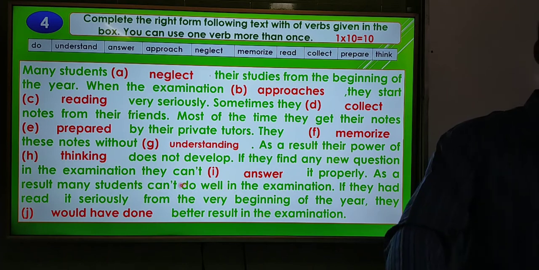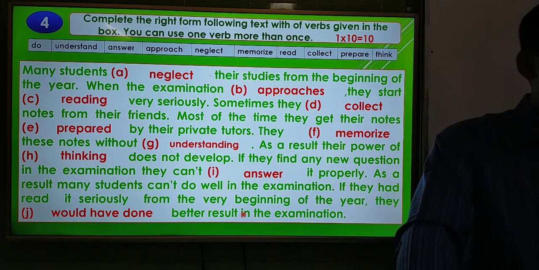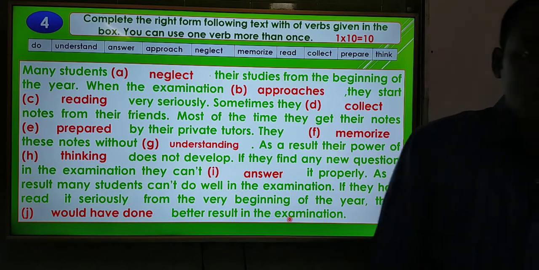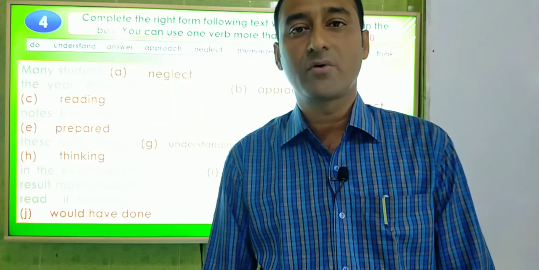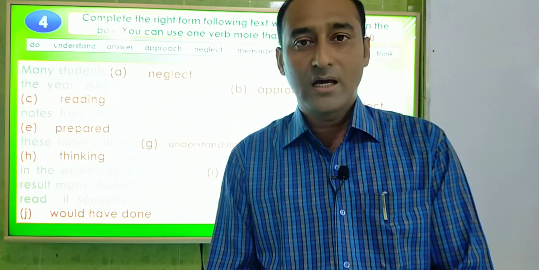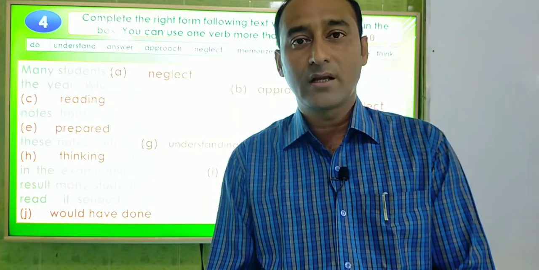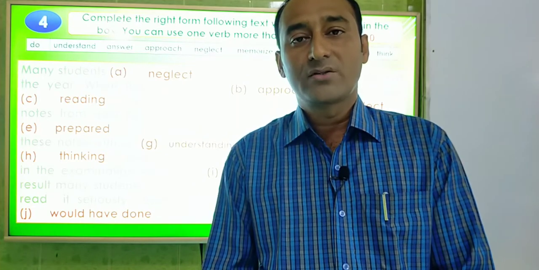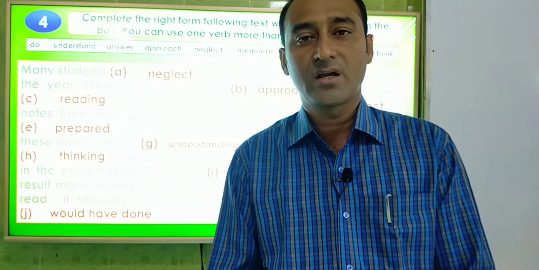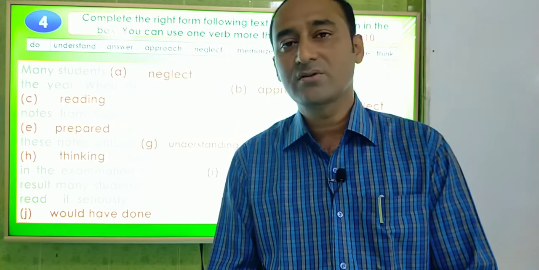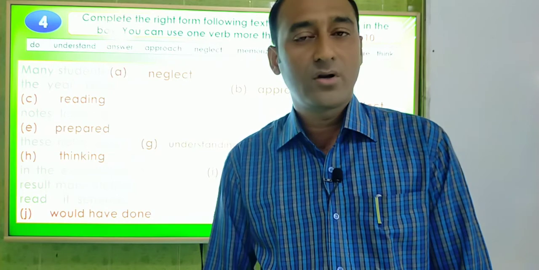So here I have used would have done, and after would have we have to use the third form of verb. So the answer is would have done better result in the examination. So dear students, this is the right form of verbs, and these are the rules of right form of verbs, and I hope you have understood well. And again I would like to say, if you can't understand, please ask me some question and I will try to answer this question. So dear students, this is question number 4, that means right form of verbs.